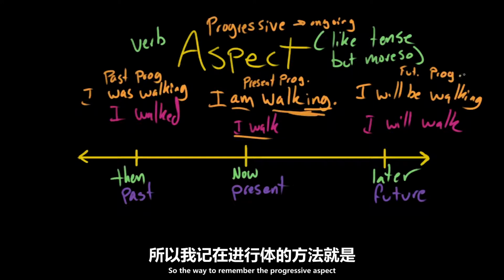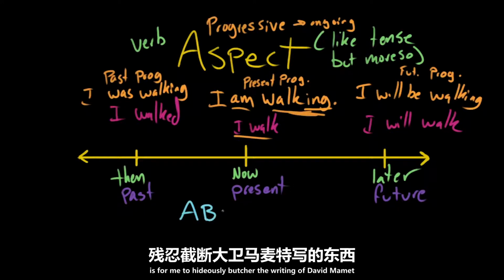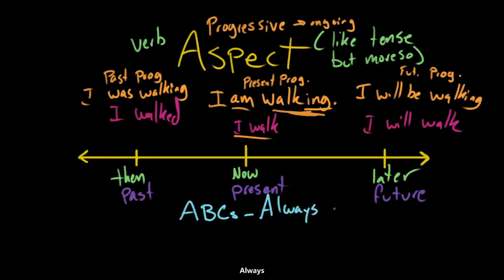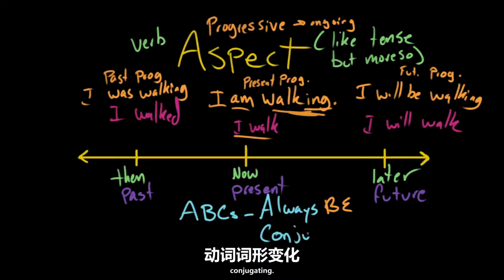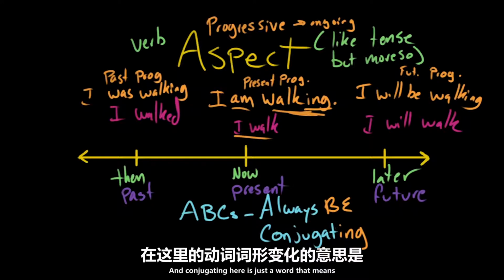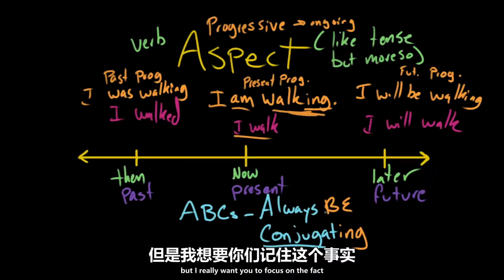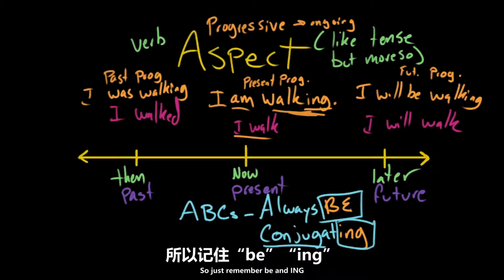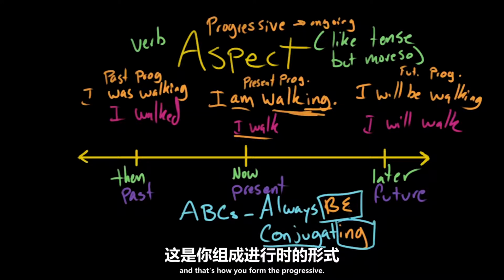So the way to remember the progressive aspect is for me to hideously butcher the writing of David Mamet and tell you to always remember your ABCs. Always be conjugating. And conjugating here is just a word that means to put verbs in different tenses and aspects. But I really want you to focus on the fact that we've got this be and this ing. So just remember be and ing, and that's how you form the progressive.